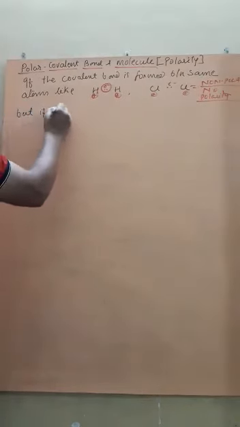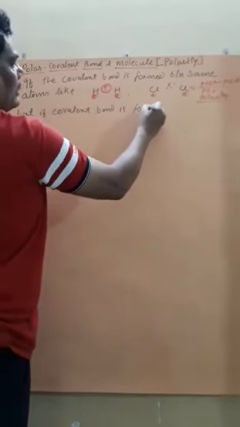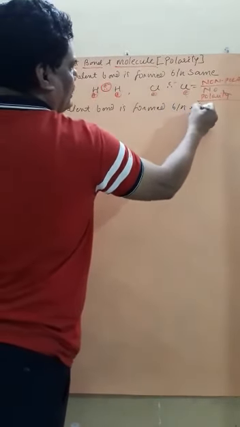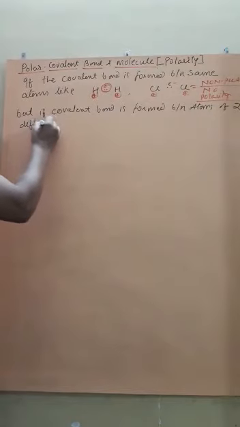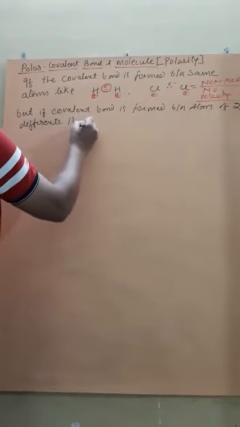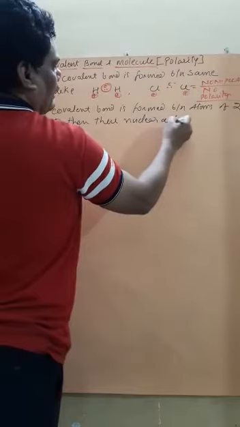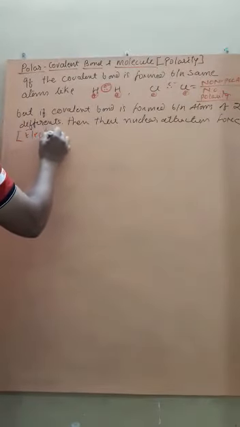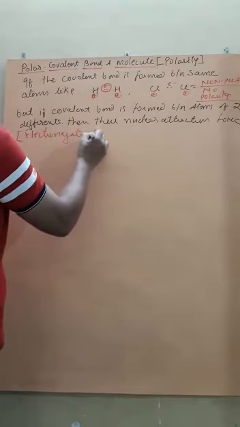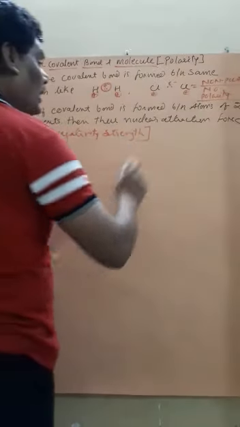if a covalent bond is formed between atoms of two different elements, then their nuclear attraction force, what we are calling electronegativity strength, will be different.